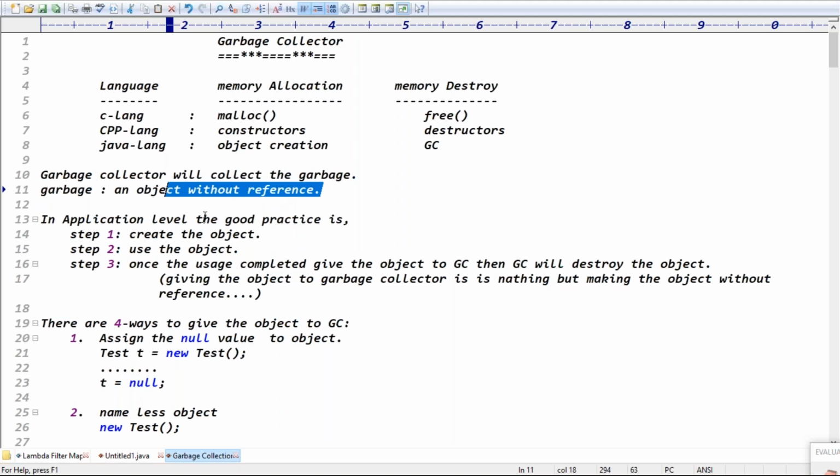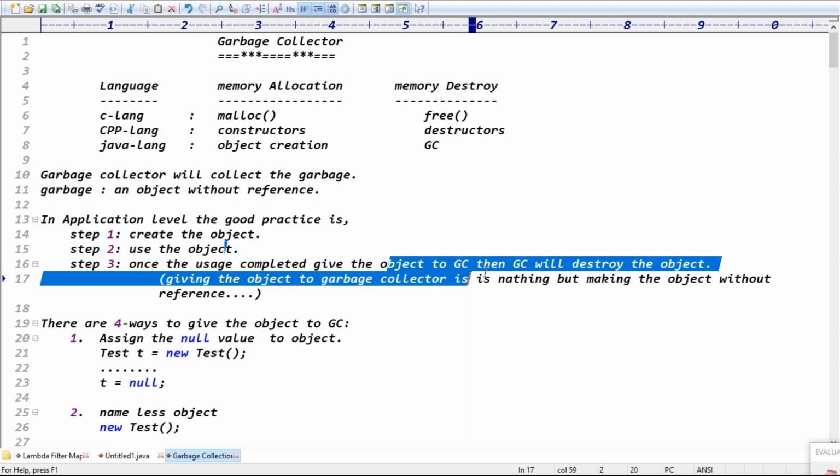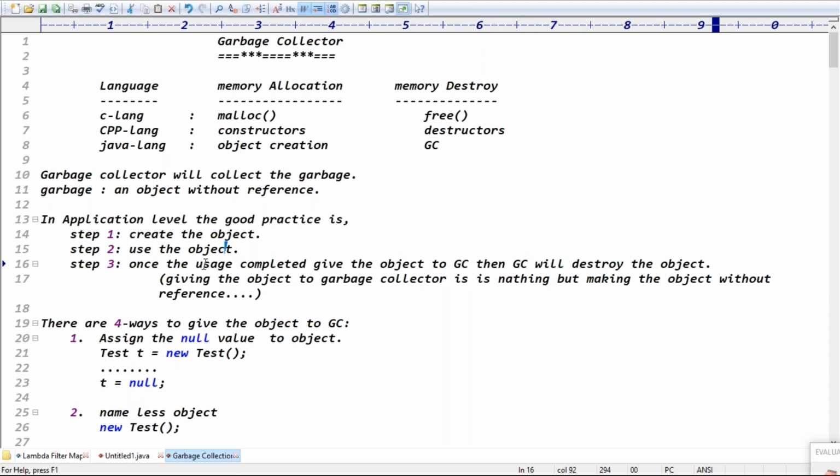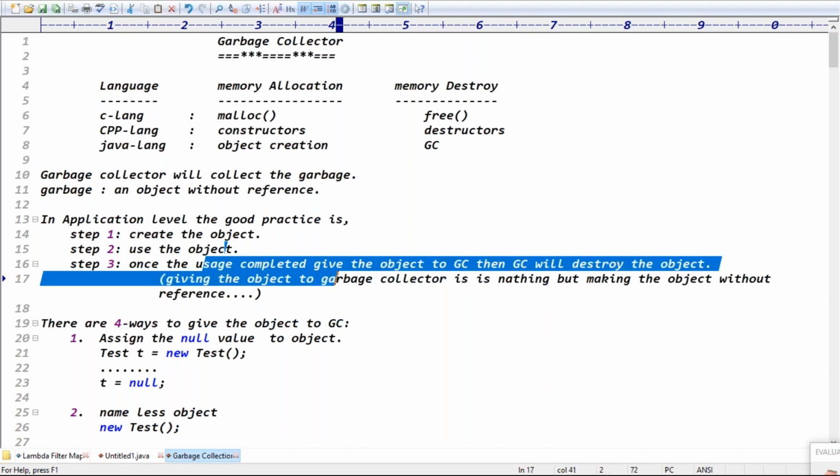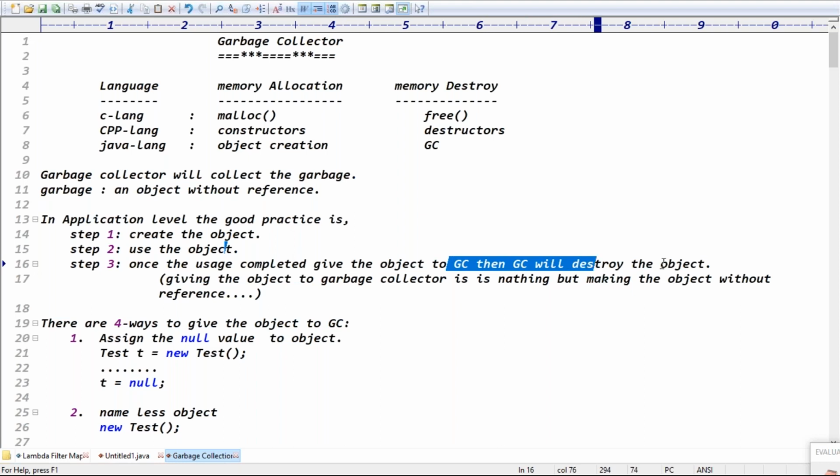At the application level, the good practice is to create the object and use the object. Once the usage is completed, give the object to the garbage collector, then the garbage collector will destroy that object.